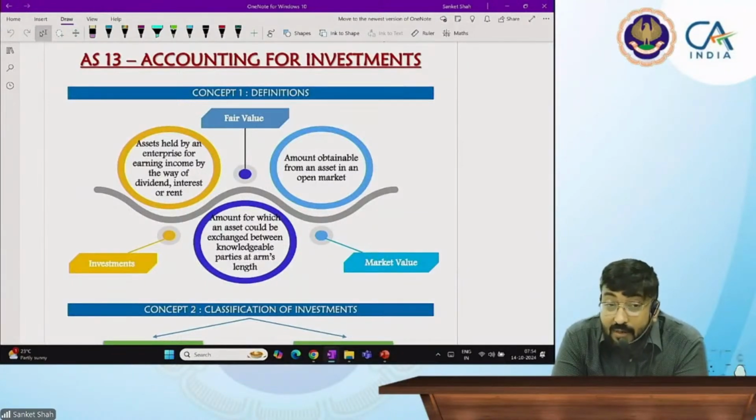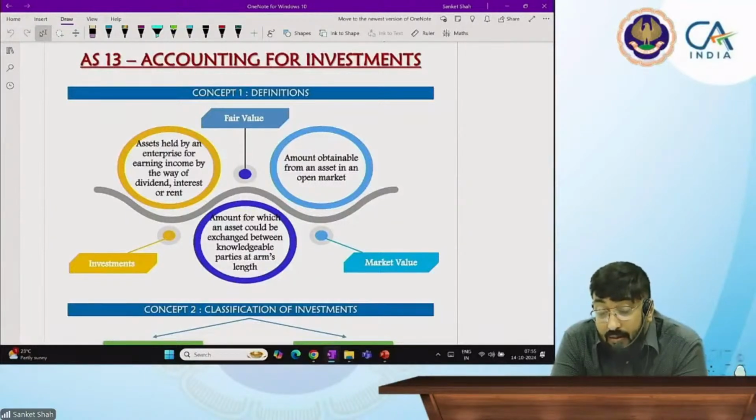And see, what is the basic difference between S10 and 13? S10 gives us criteria for depreciation. In S10, subsequent expenditure might be recorded as expense, might be recorded as asset. In S10 we follow the revaluation model. But in accounting standard 13, there is no depreciation. There is a permanent reduction. There is no concept of depreciation on this.